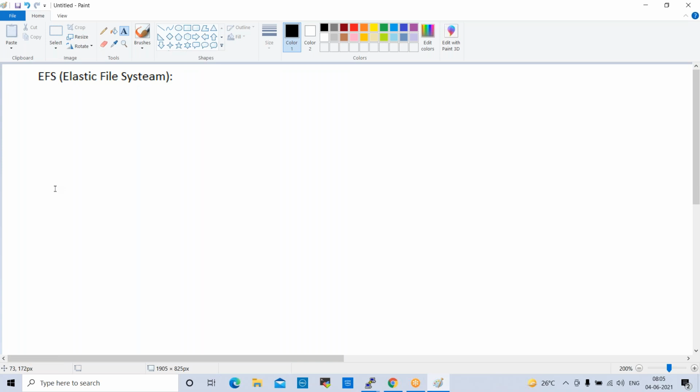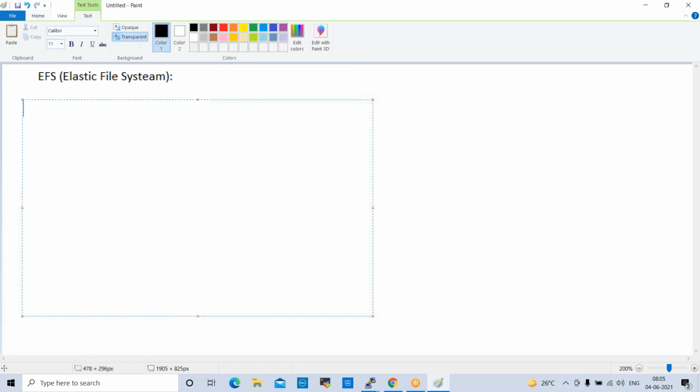Fine. So till now we discussed a few storages, right? EBS volumes we already discussed, and S3 bucket we already discussed. EBS is Elastic Block Storage.